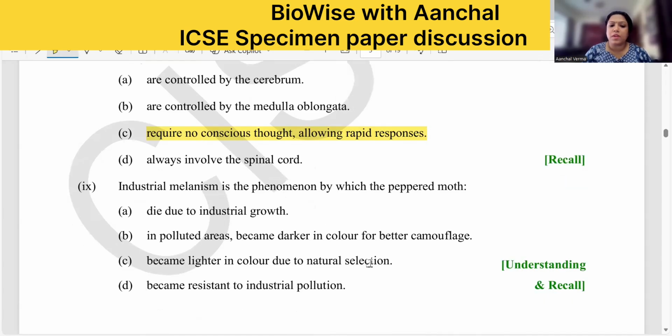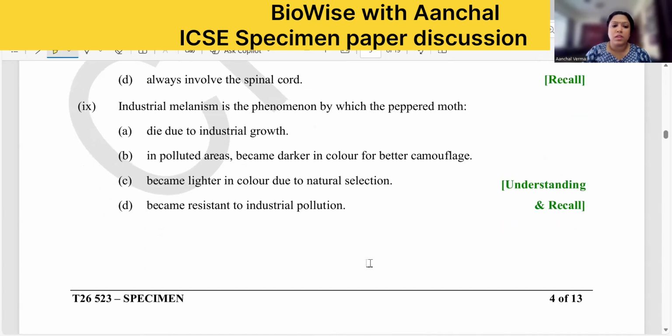Industrial melanism is a phenomenon by which the peppered moth die due to industrial growth? No. In polluted areas, became darker in color for better camouflage, became lighter in color due to natural selection, became resistant to industrial? No. The darker one is selected, right? So in this case, this is the best option. In polluted areas they became darker. If it is natural selection, the darker one was selected. Okay.